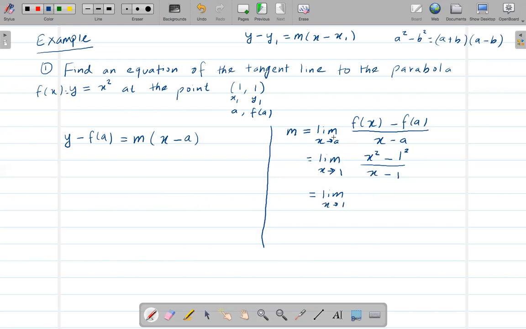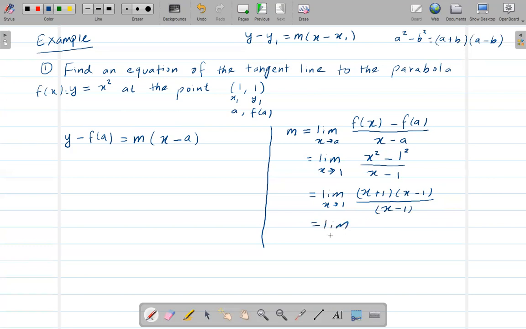Okay, like I've been saying, every time that we haven't still used the limit, you need to write the limit every time. So you need to write the limit, and after that you need to work on this. So now x squared minus 1 squared is x plus 1 times x minus 1 over x minus 1. Okay, now I can cancel this too.